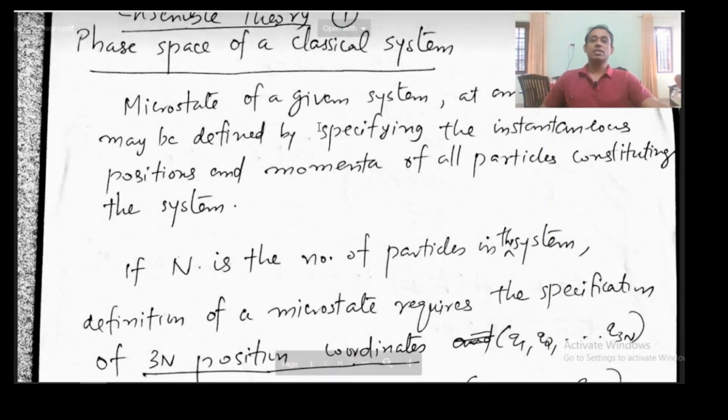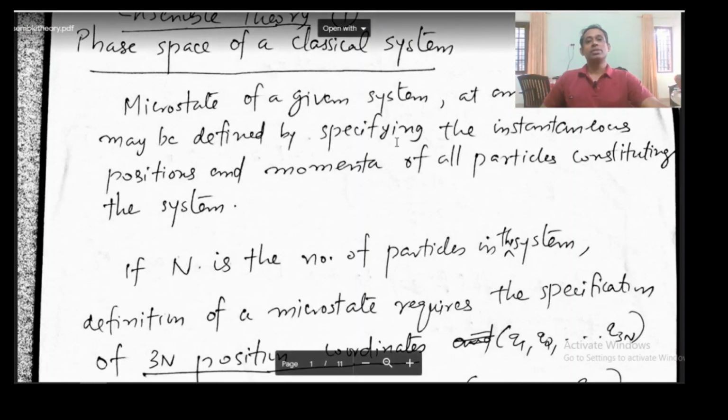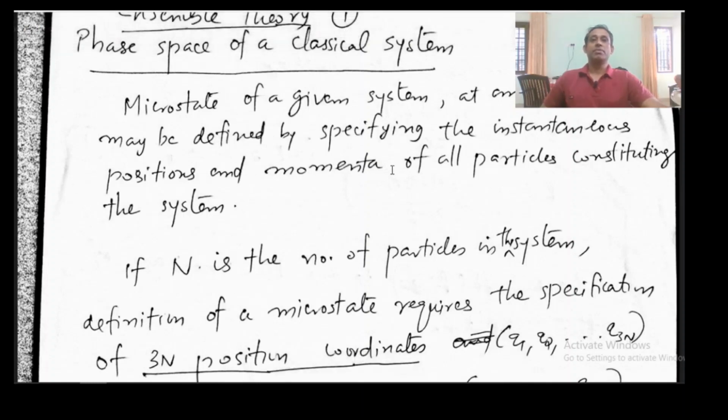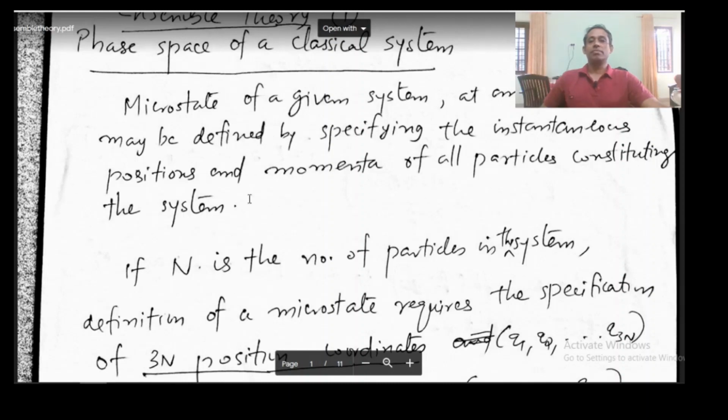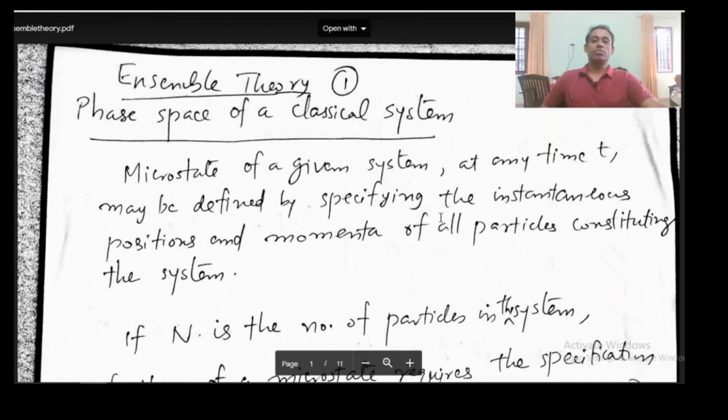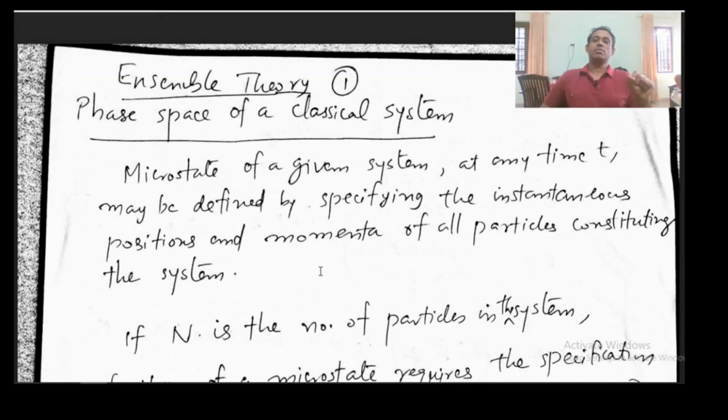Now for a classical system, the microstate of the system at any time is defined by specifying the instantaneous position and momenta of all particles in the system. So a state of a particle is specified by its position and momentum. And position, if we are in 3 dimensions, will have 3 coordinates. Momentum also will have 3 coordinates. So 6 coordinates are required for specifying the position and the momentum of a particle.